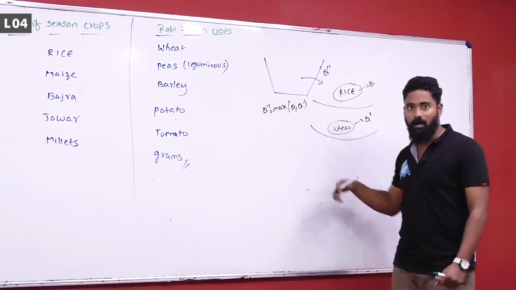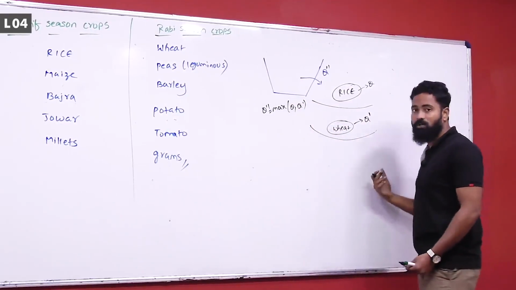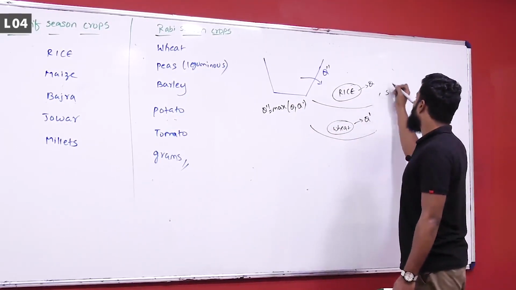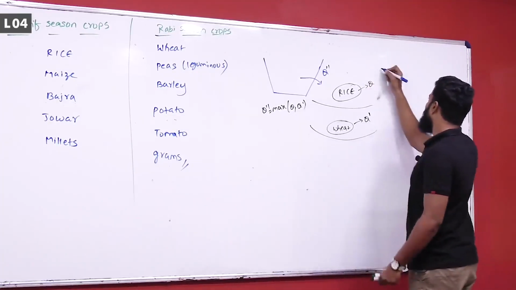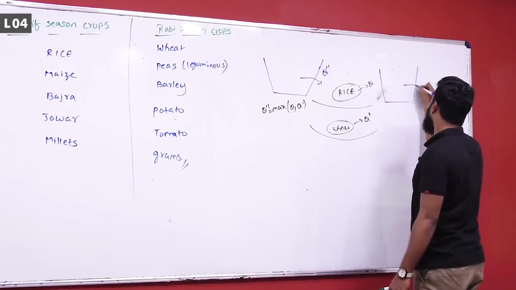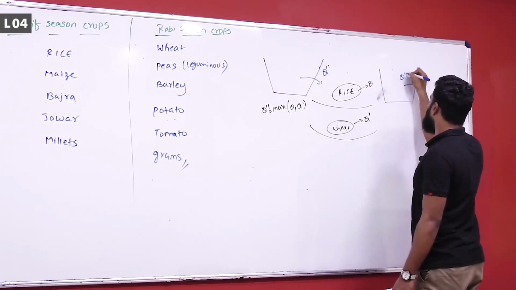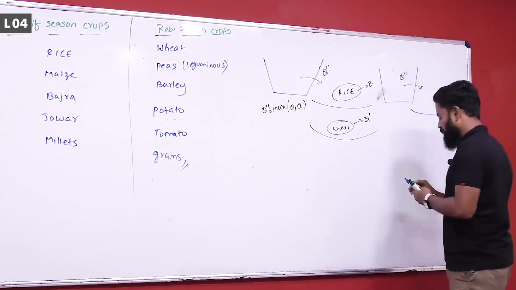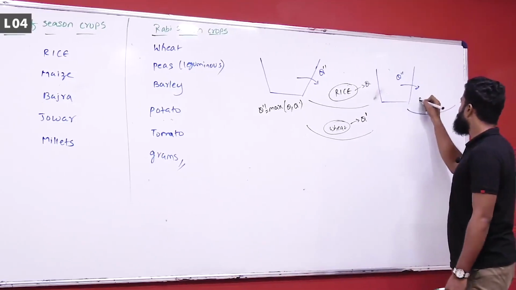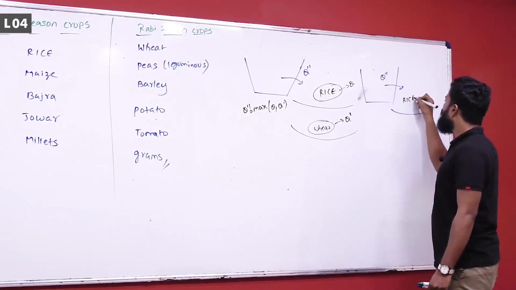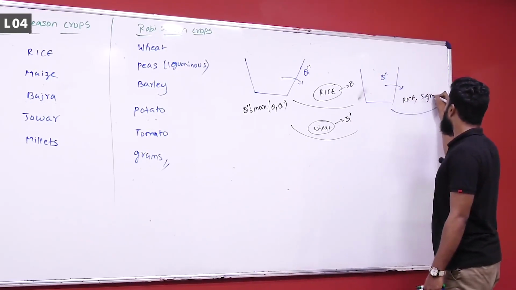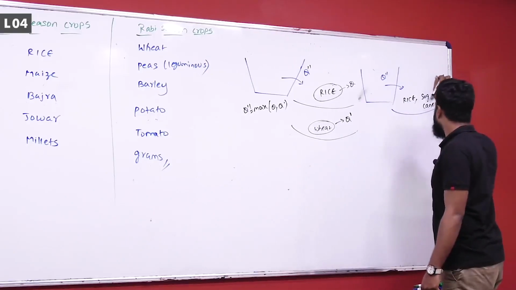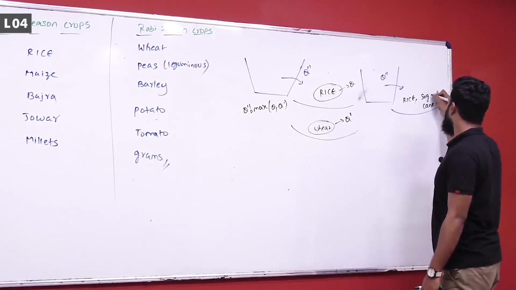And let us say there are same season crops. In any canal there is some discharge Q double dash. In some area you are growing rice, in some areas you are growing sugar cane.